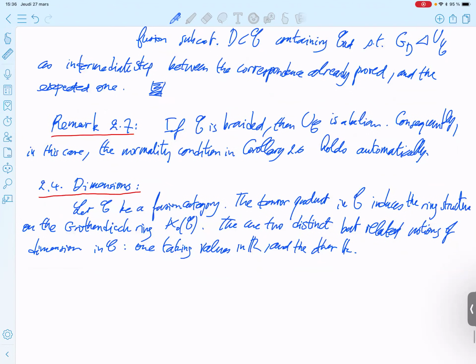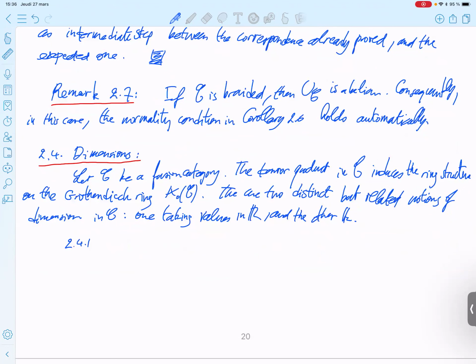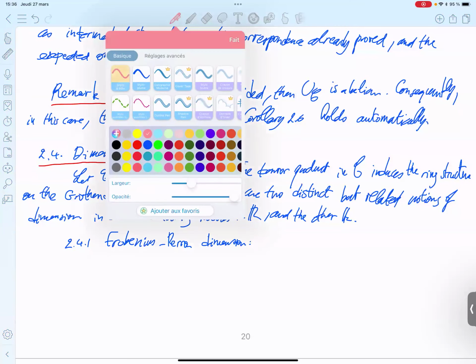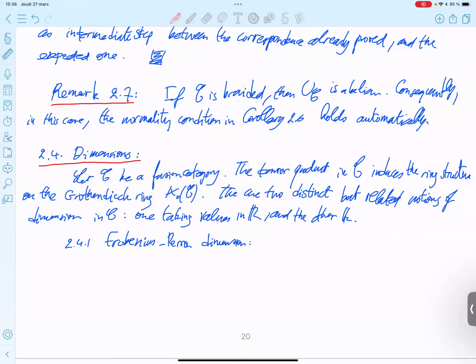So the first one is the Frobenius-Perron dimension. So we will briefly recall that.